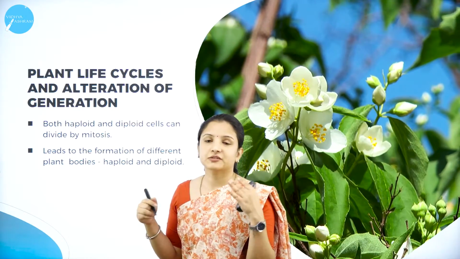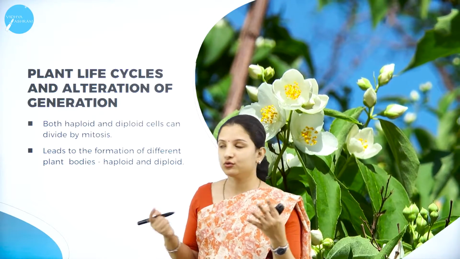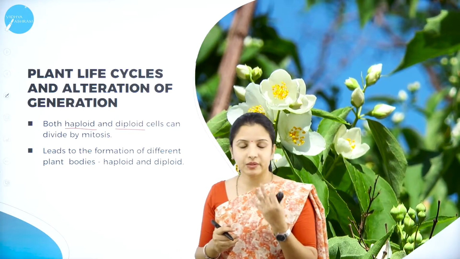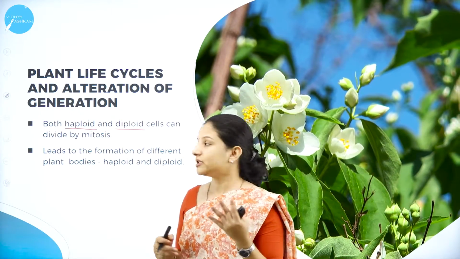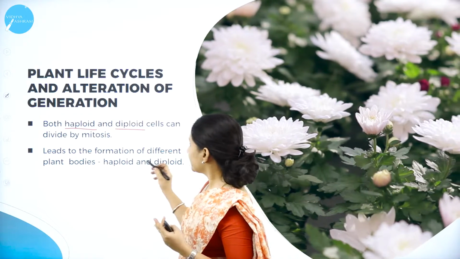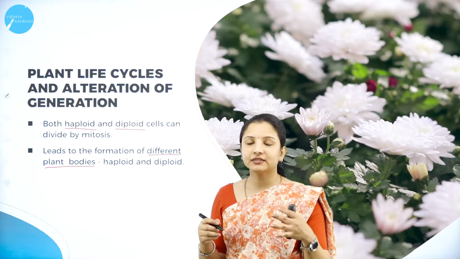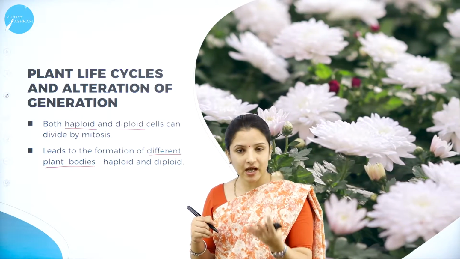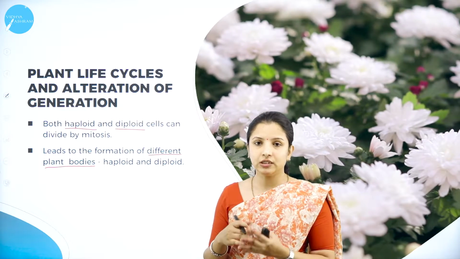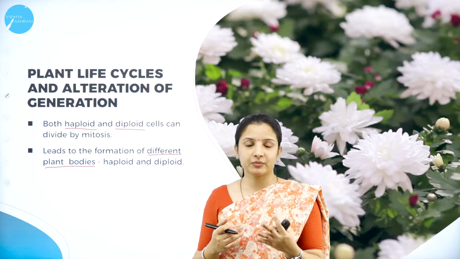So sporophytes means I'm talking about the zygote. So zygote is diploid, wherein it has 2n. So here both haploid and diploid cells will be present, and these cells will divide by mitosis. When they divide by mitosis, it will lead to the formation of different plant bodies. So the plant body can either be haploid or it can be diploid. So throughout this session, I'll be using the term haploid or diploid. So what is this haploid or diploid?